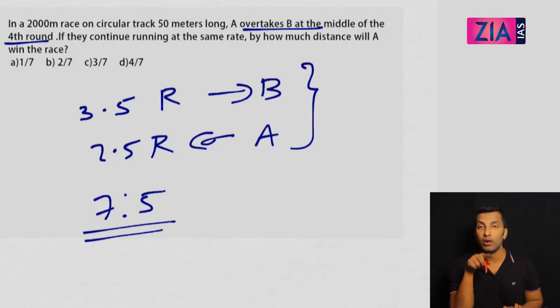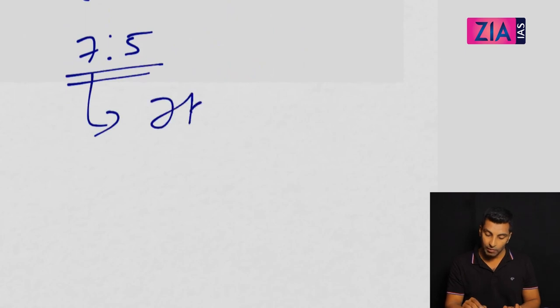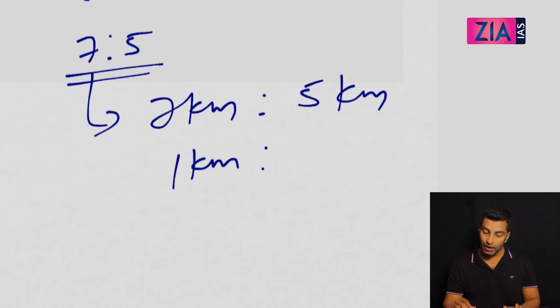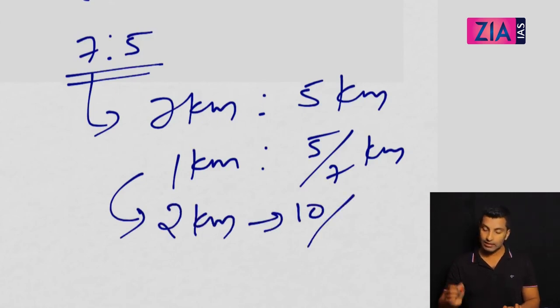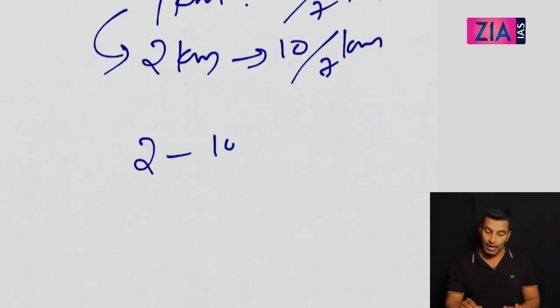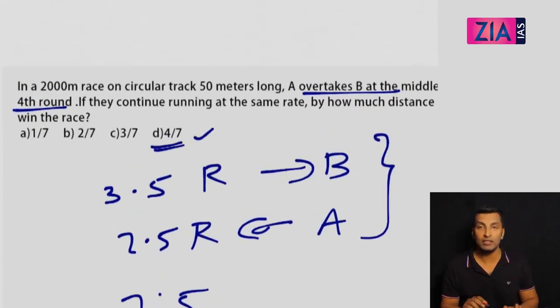If A travels 7 rounds, B covers 5 rounds. If A covers 7 kilometer, B covers 5 kilometer. So if A is 1 kilometer, B will be 5 by 7 kilometer. And in the question it is given as a 2 kilometer race. So by the time he covers 2 kilometer, the slower person will cover 10 by 7 kilometer. So the answer for this question is 2 minus 10 by 7, that's the lead. And we got it as 4 by 7. I hope this is clear for all of you. And this is how you will solve questions on a circular track.